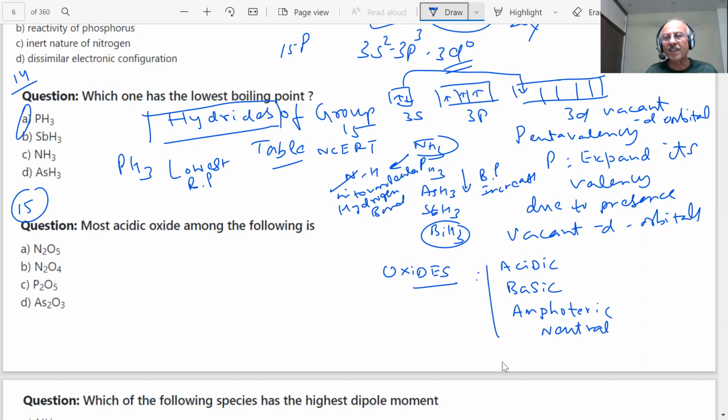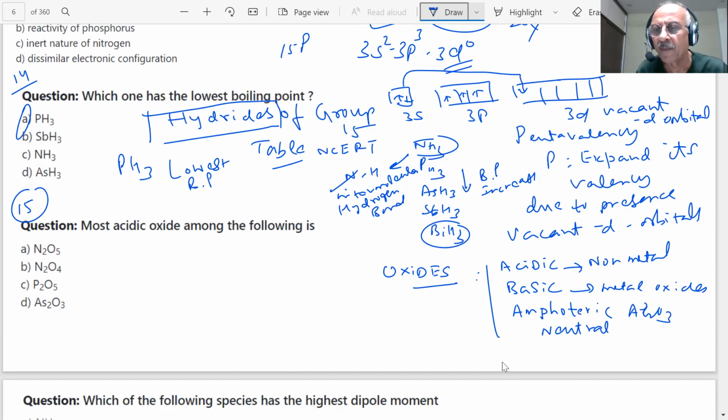Which will form the acidic oxide, student? We already know metal oxides will be basic, and non-metal oxides acidic. And then there are certain elements which show amphoteric behaviour, like aluminum oxide, Al2O3. Nitrogen, carbon monoxide, etc. They are neutral. So you can have oxides, students.